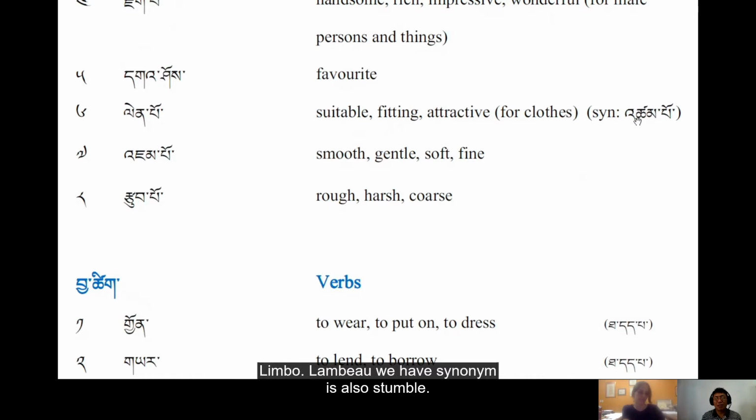We have synonym is also chambo. Okay. Jambo. Supo.